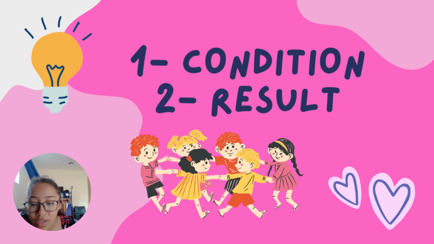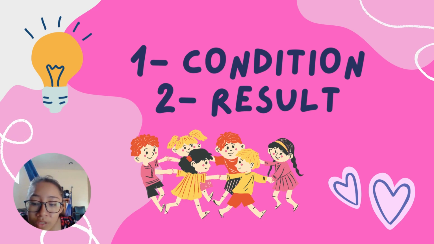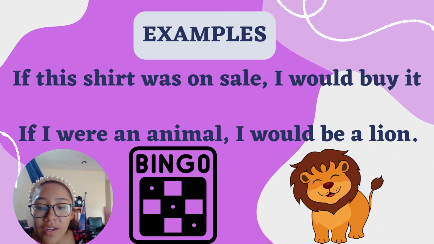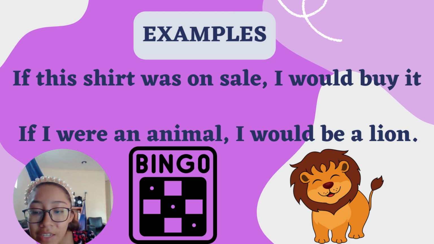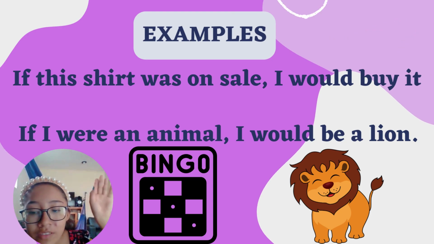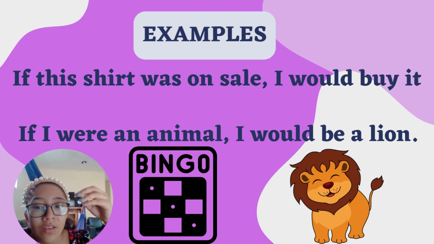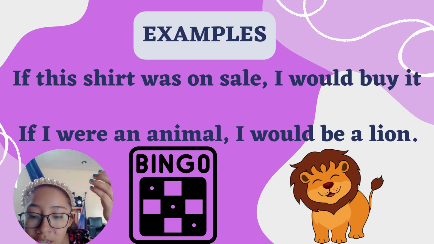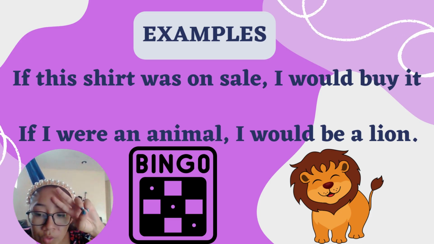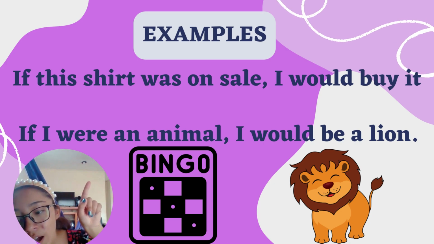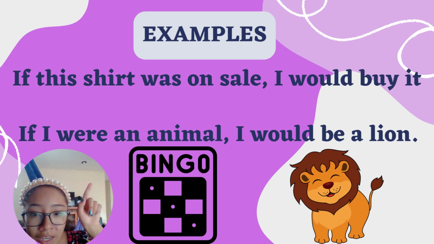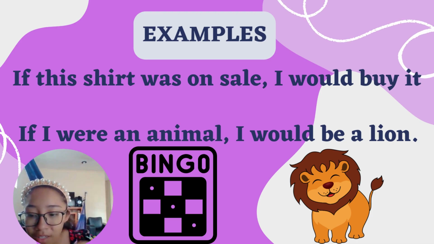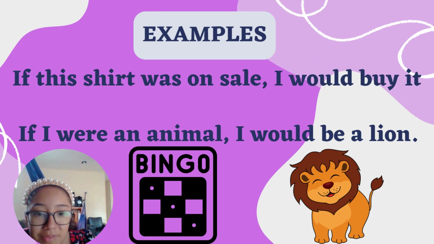We are just imagining what we will do in a situation that is not real or is highly unlikely to be. Now, examples. One, if this shirt was on sale, I would buy it. Honestly, the shirt is not on sale and I won't be buying it. Two, if I were an animal, I would be a lion. Actually, I am not an animal.